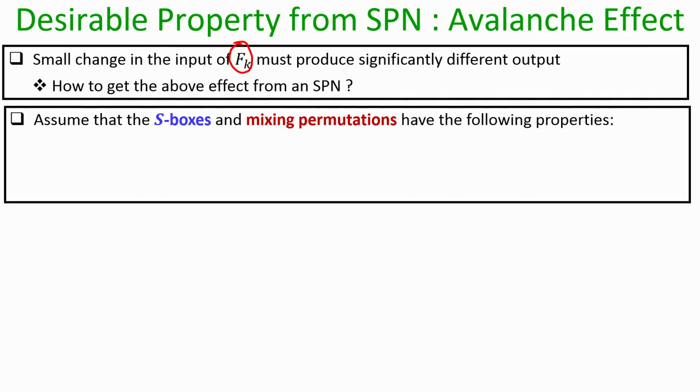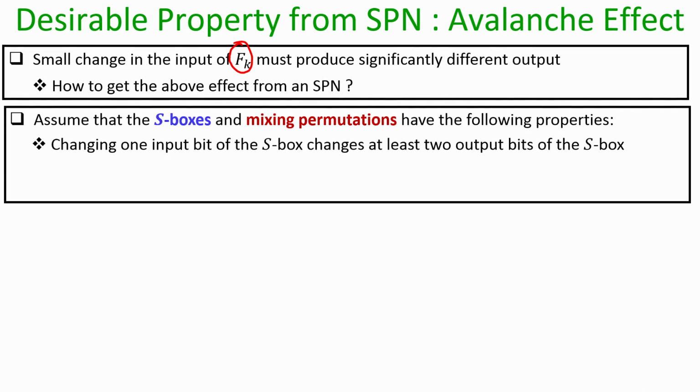So, for the moment assume that we are using S boxes, publicly known and known to the adversary, and a mixing permutation having the following properties. The S boxes have the property that even if there is a change of one bit of input in the S box, it ensures that there are at least two output bits of the S box which differ.